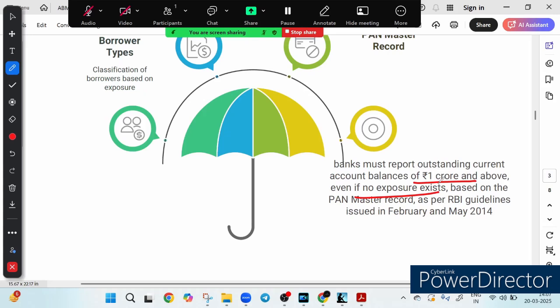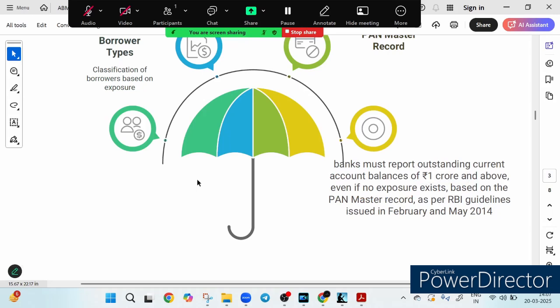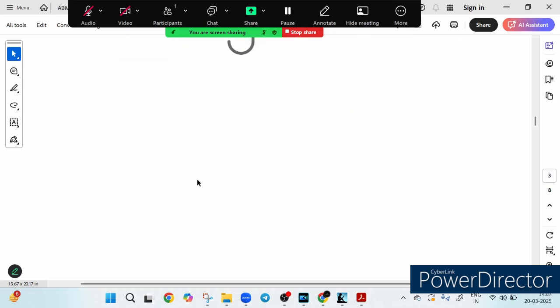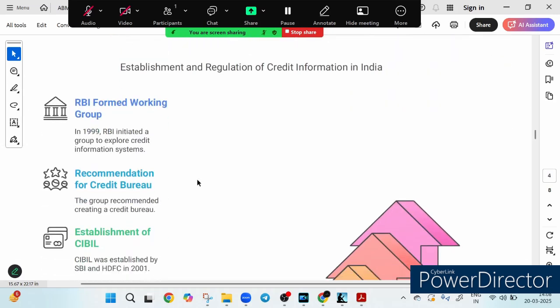So in short, you can think of the CRILC as an umbrella protecting the financial system by identifying early signs of stress among large borrowers. So basically it deals with large borrowers because the full form itself says so, right? Okay, so what is the full form of CRILC? I already told you that it stands for Central Repository of Information on Large Credit. So LC means large credit. That is why it deals with large credit only.